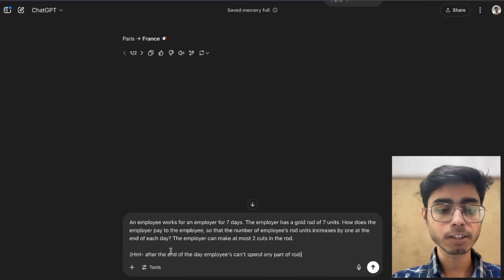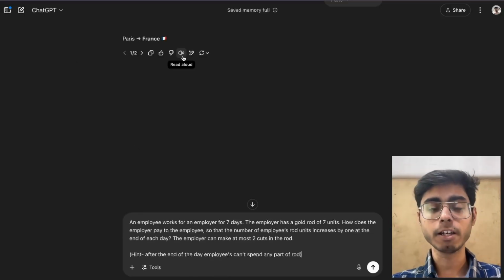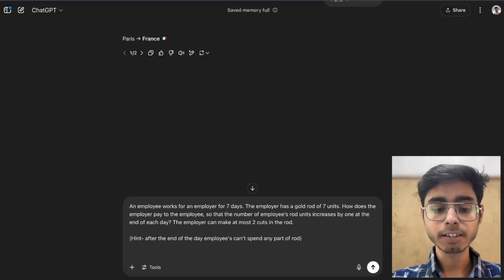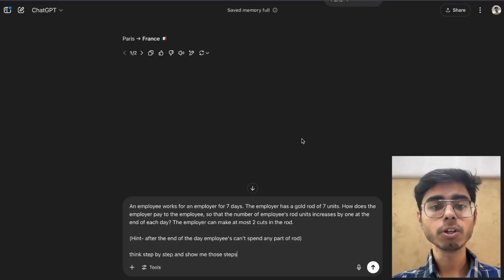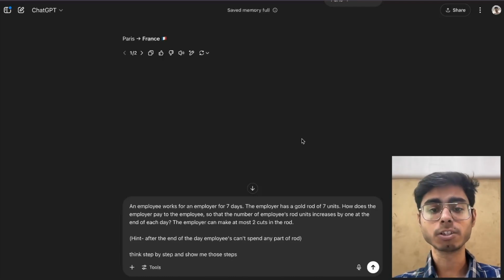Let's say if I give the same problem to the free model by ChatGPT, and if I say think step by step, and show me those steps. As you already know, the O1, O3-mini, all of those models are smart, and they are very good for mathematical reasoning and logical thinking, step-by-step thinking by OpenAI.